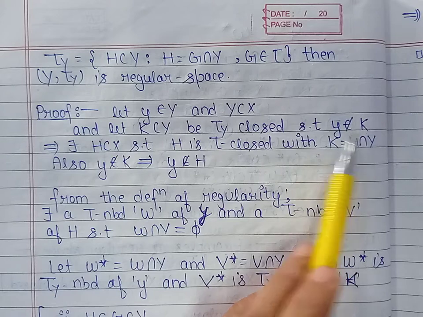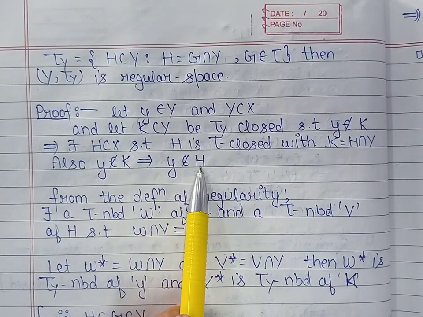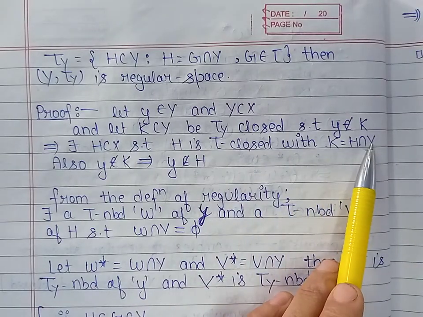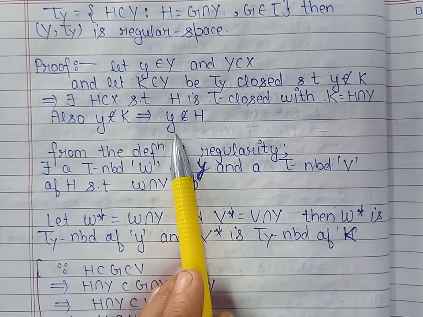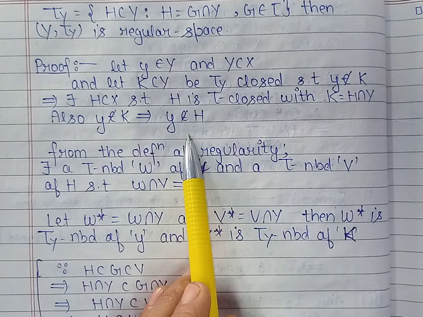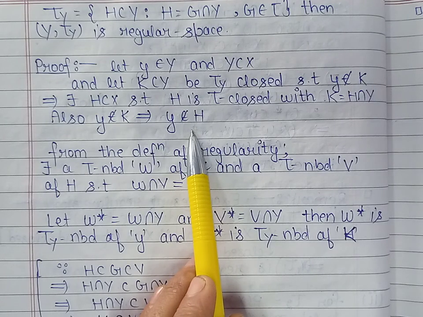Now because y does not belong to K, y does not belong to H, because y is already in Y. Now y does not belong to H, and the topological space (X, τ) is a regular space, so we can use the definition of regularity for (X, τ).